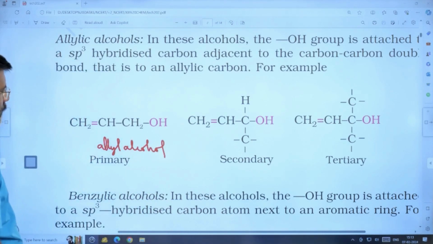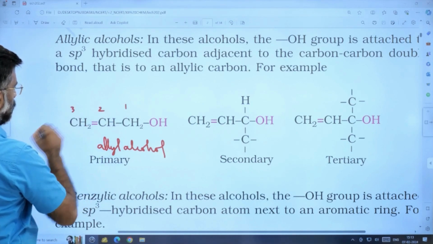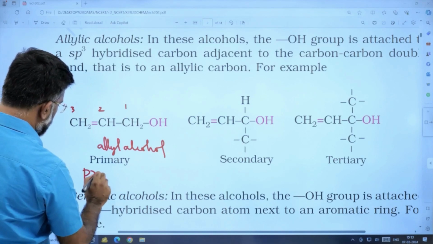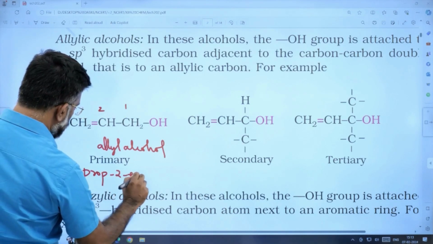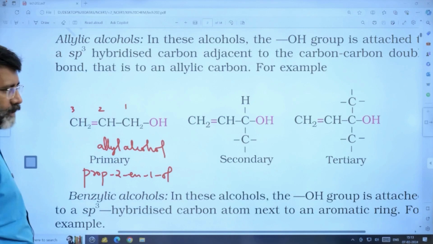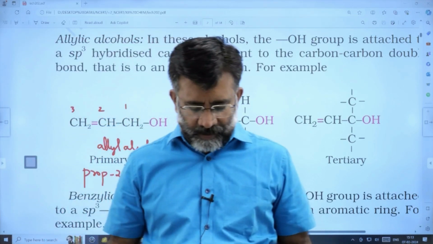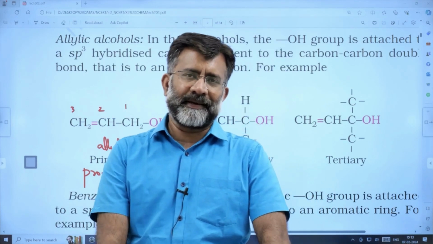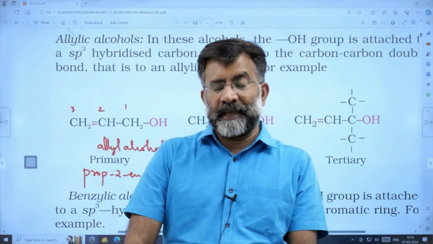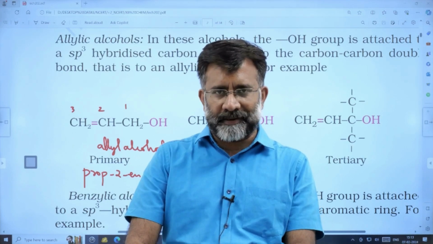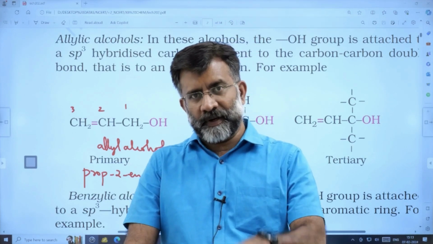What is the IUPAC name? It is 1, 2, 3. It is propane-1,2,3-triol. That is the IUPAC name of the molecule. So, categorization number 1 is based on the number of OH groups. Categorization number 2 is based on the nature of the carbon atom to which the OH group is connected, that is primary, secondary, tertiary. And the third one, allyl alcohol.